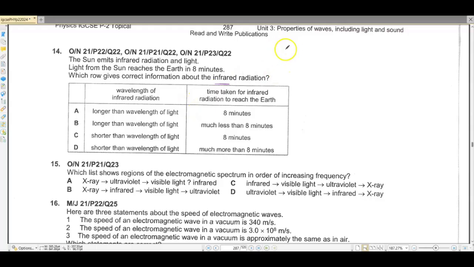We have our EMS: radio, micro, infra, visible, ultraviolet, X-ray and gammas. Okay? So wavelength of the infrared is longer than the wavelength of visible light. This is correct. So these two are correct. Time taken for infrared radiation to reach the earth would be 8 minutes, because they have the same speed, so it would take them the same time to cover this distance.